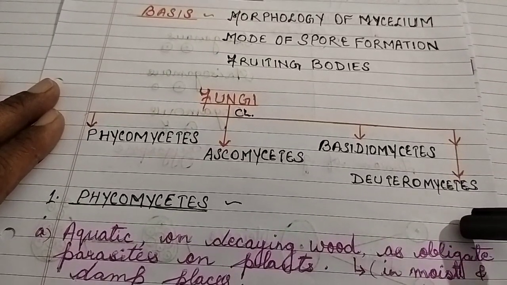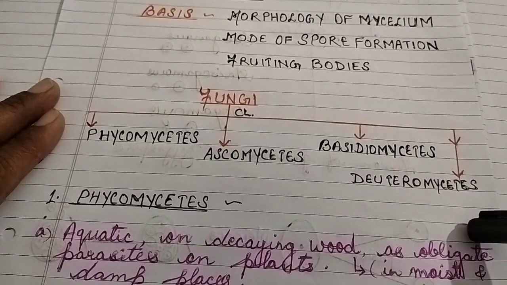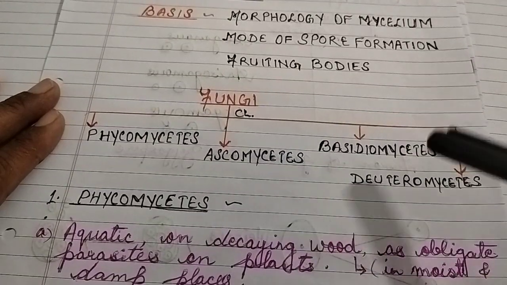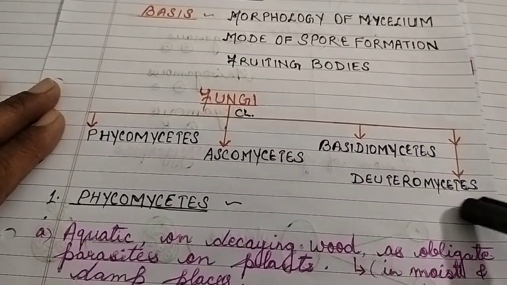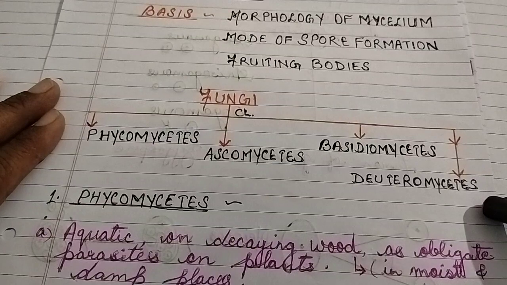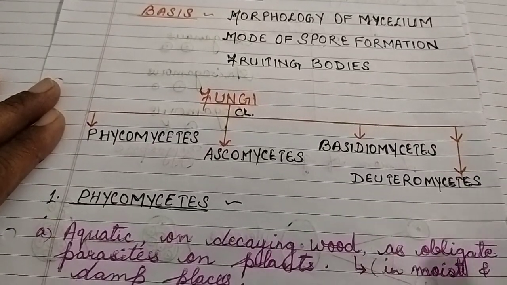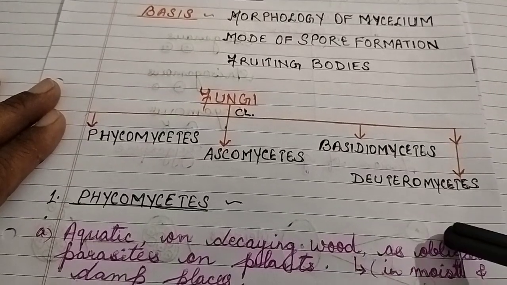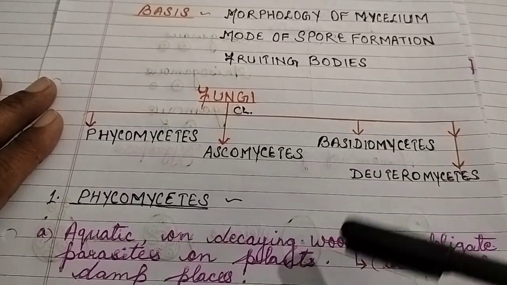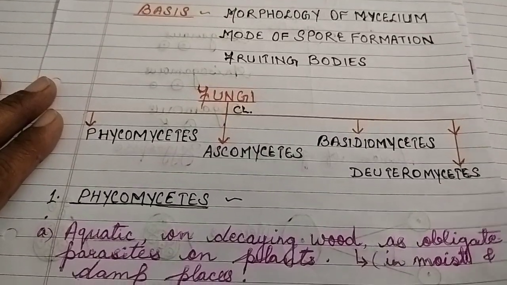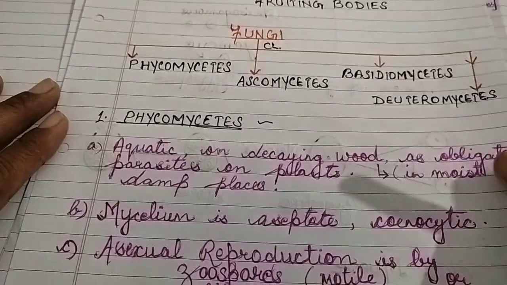There are keywords in every terminology. For your easy learning, you can make it yourself. See, the word mycetes, wherever it occurs, refers to fungi. So wherever you read mycetes, that means it is talking about fungi. Now all these classes you have to study separately. First, we will take Phycomycetes.